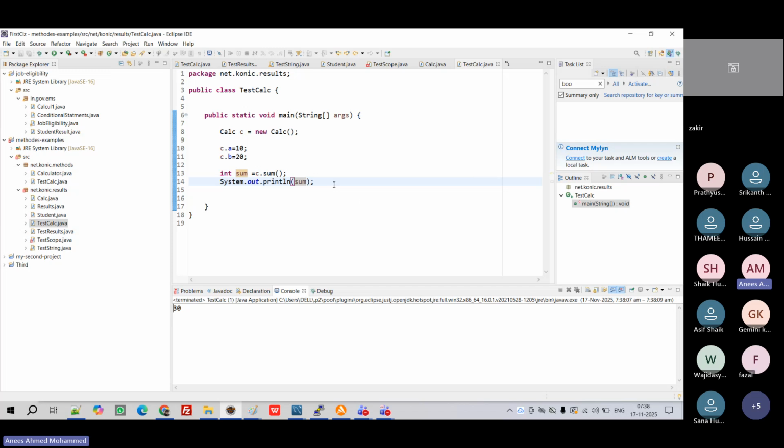If I want subtraction, sub is equal to C dot sub. I'm using the same names just for matching, so I can use the method name and variable name as the same, no problem, right? Now you can see subtraction is there, right? System out, I can say sub, and I will get the sub. I don't need to pass A and B again.